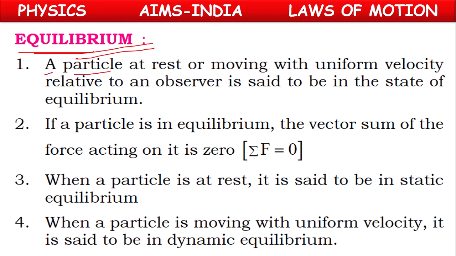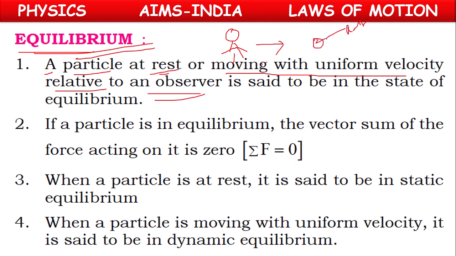A particle at rest or a particle moving with uniform velocity relative to an observer, means if an observer is observing one particle and it is at rest or moving with uniform velocity, then it is said to be in a state of equilibrium.